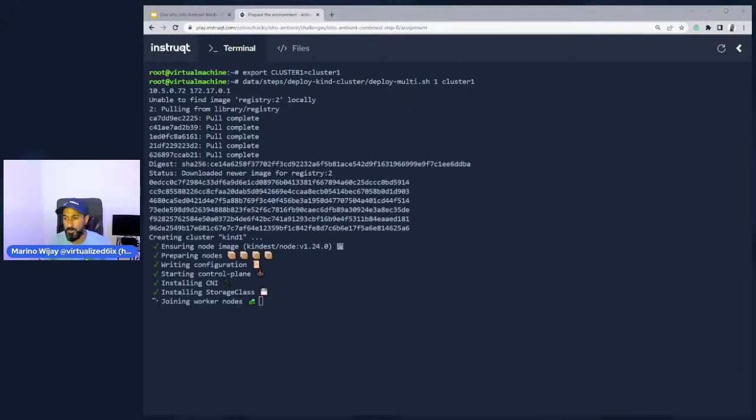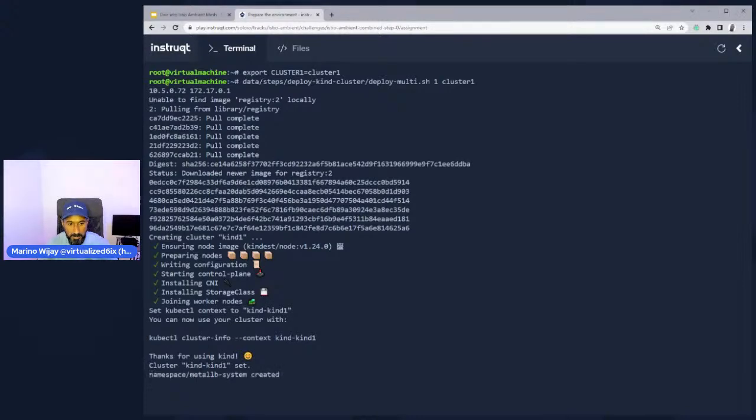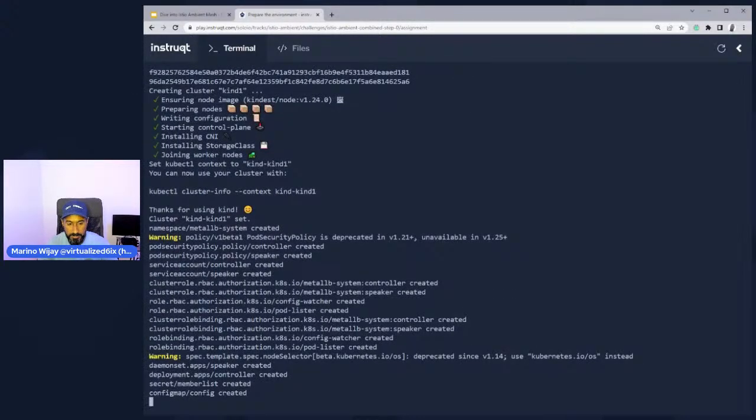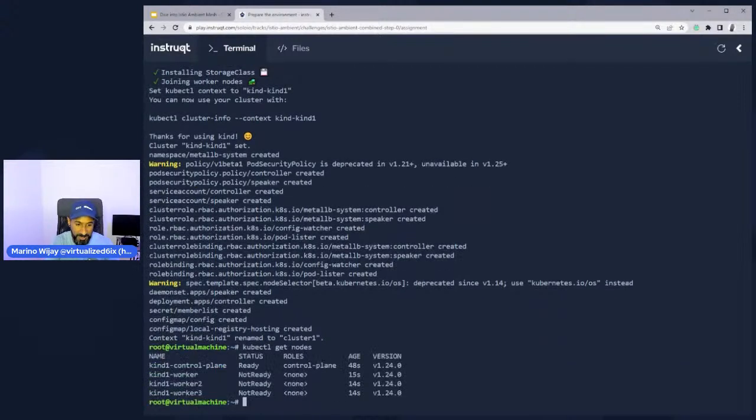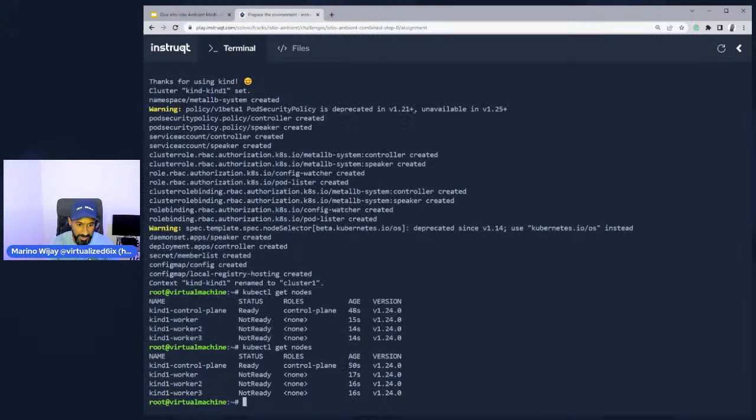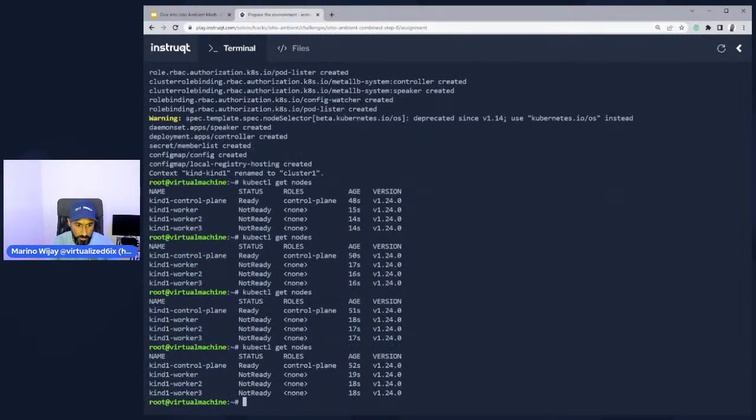And I want you all to focus more on using Istio Ambient Mesh than actually having to build an environment to support it. So that being said, it's online now. So if I did a, oops, I have all caps there, kubectl get nodes. We can verify that our nodes are on their way to getting ready. Ooh, why are they not ready yet?